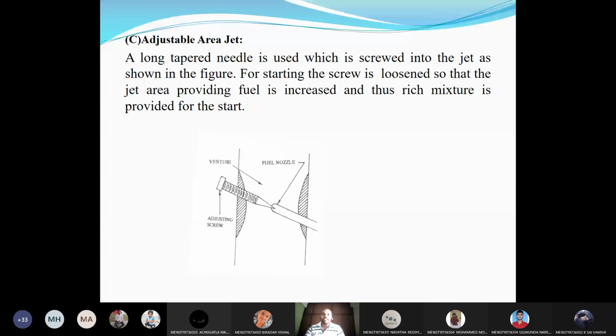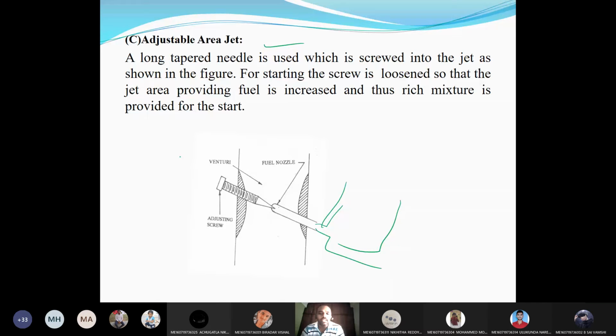And one more is the adjustable area jet. Now you can see this is the opening of the jet, and this is connected to the float chamber. Actually, this is the float chamber, and there is an adjusting screw. Suppose at this instant, if you operate this screw and this needle goes inside, what will happen? The annular area between the needle and this jet will decrease.